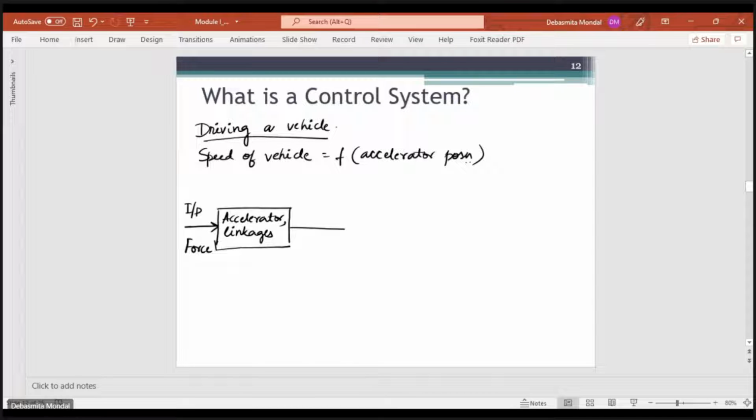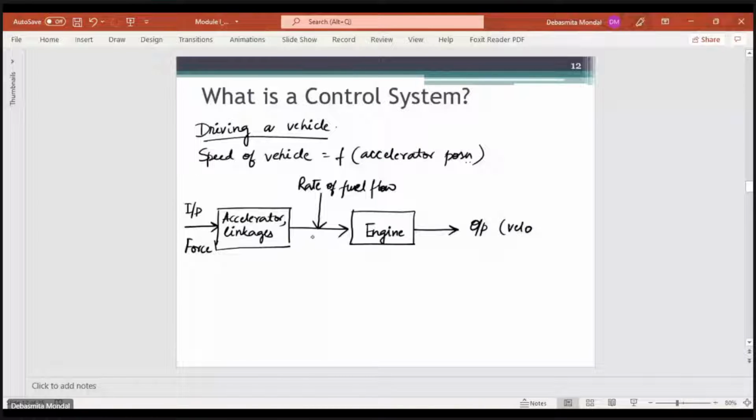That is now connected to the engine. The pressing of the accelerator pedal will control the rate of fuel flow which will go into the engine, and depending on the rate of fuel flow, there will be an output. That output is velocity in this case.